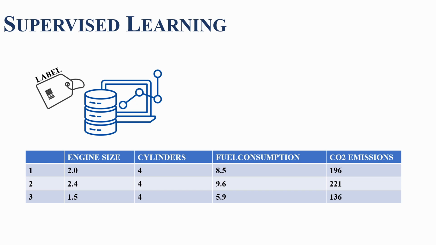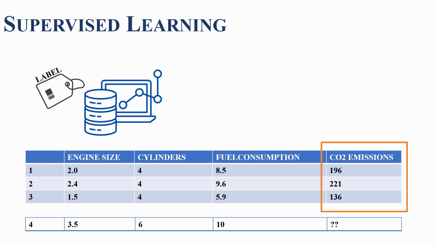This is a labeled dataset that we can use for supervised machine learning, because using our dataset plus the label, we can train an algorithm in order to predict the future for unlabeled data. So let's consider unlabeled new data. You feed that into our algorithm, and the algorithm will give us back the label or the value. So imagine we are giving the algorithm the values 3.5, 6, and 10. Then the algorithm will predict a CO2 emission value of 230. This is called regression.